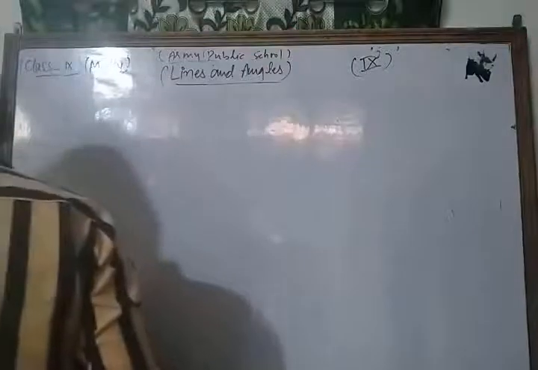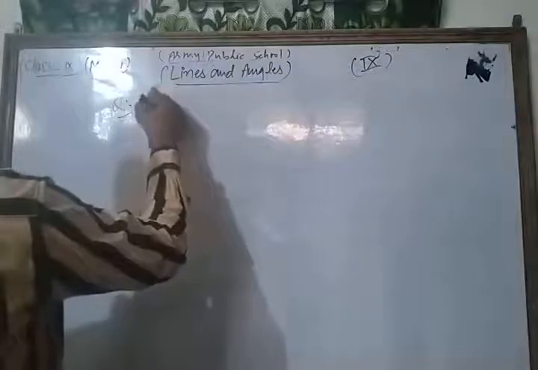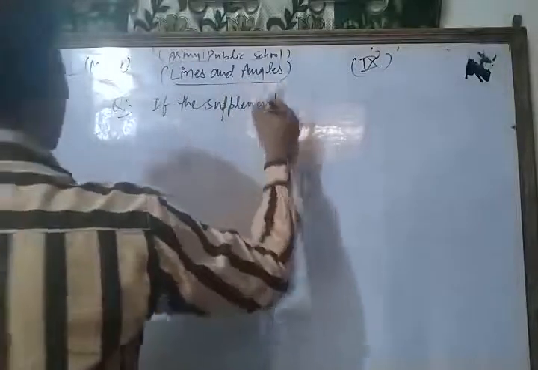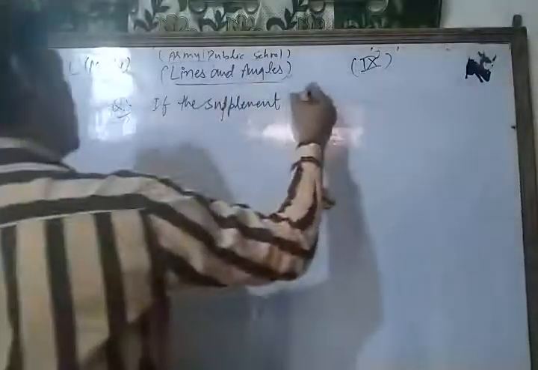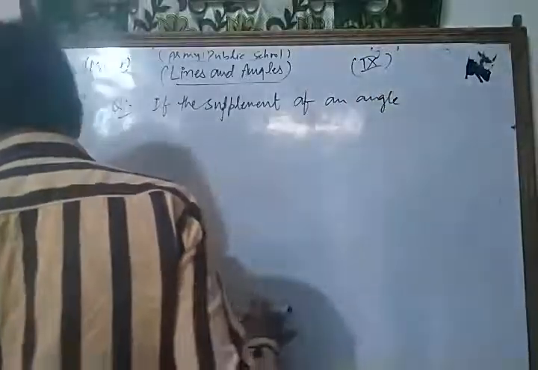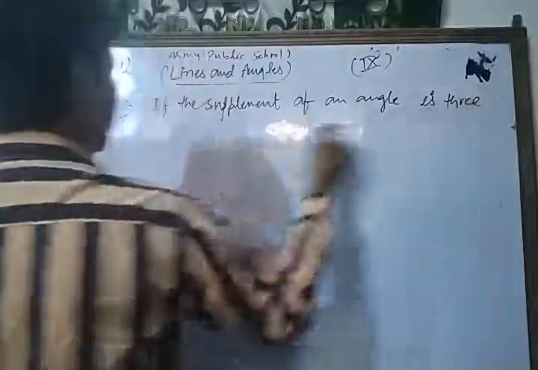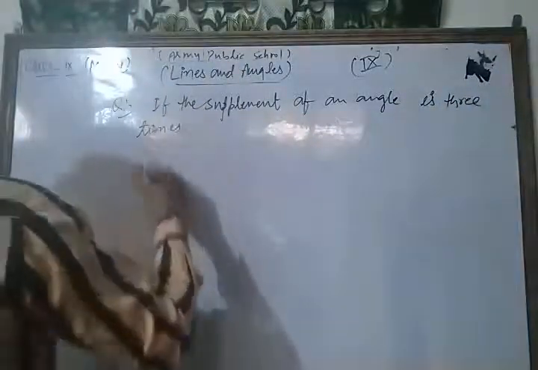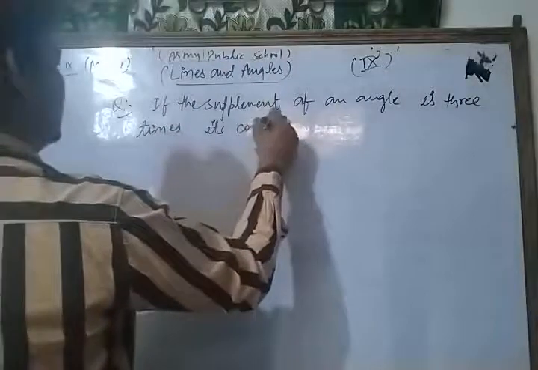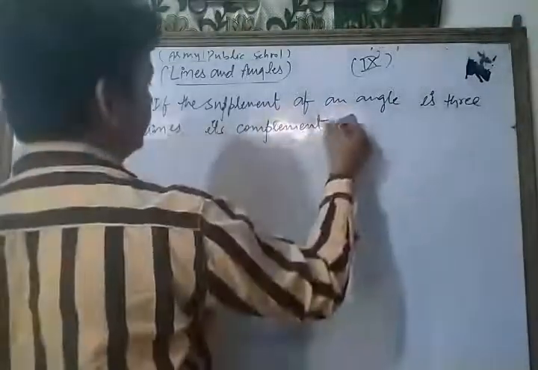My question is: if the supplement of an angle is 3 times its complement, find the angle.